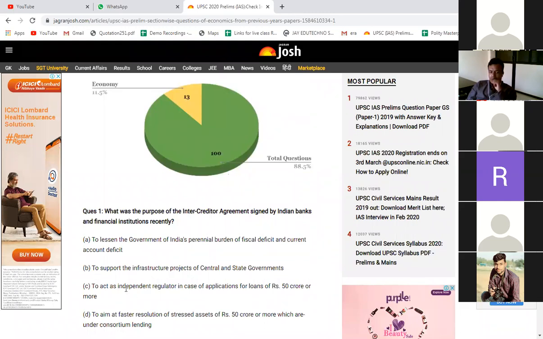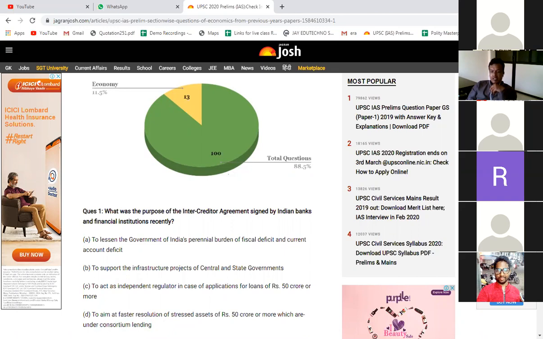See here, to act as an independent regulator. Here again you can eliminate it. Why can you eliminate it? Because obviously the regulator of the banking and NBFC sector is RBI. So to act as an independent regulator in case of application of loans for rupees 50 crore or more, you can eliminate this also. And the most appropriate answer, as per the question, should be D: to aim at faster resolution of stressed assets of rupees 50 crore or more, which are under consortium lending.